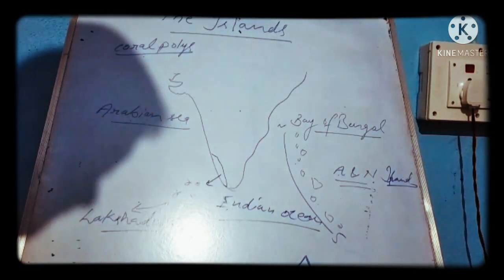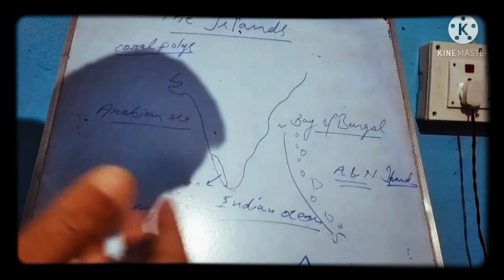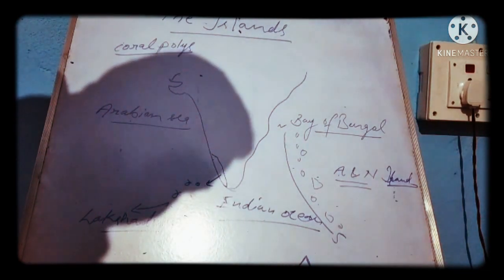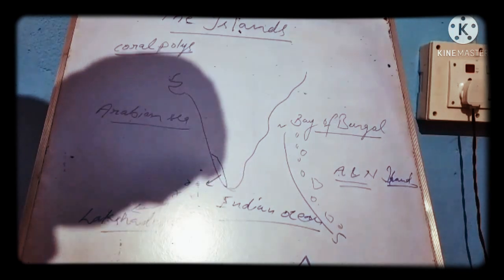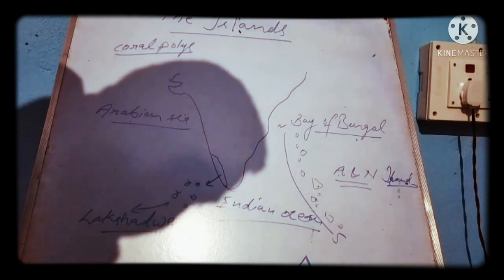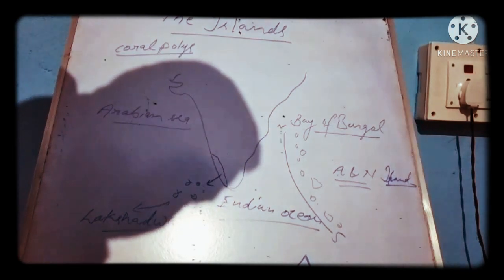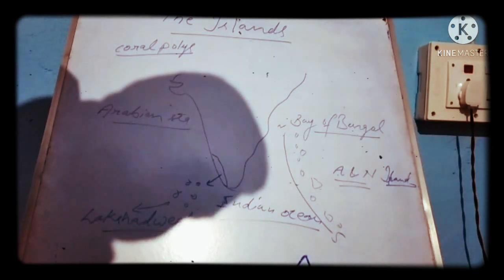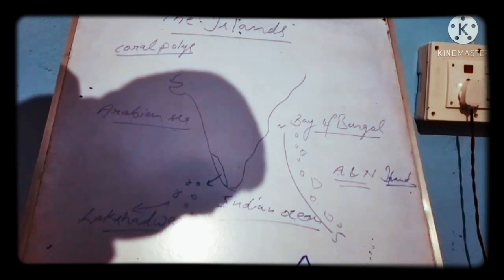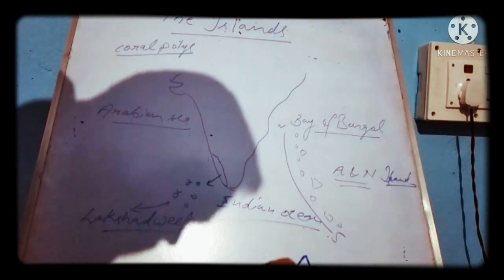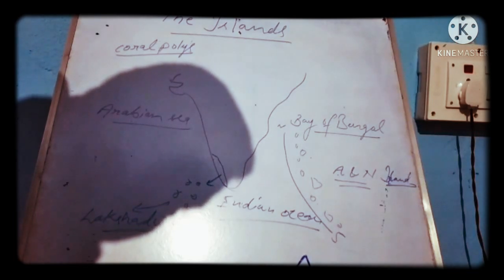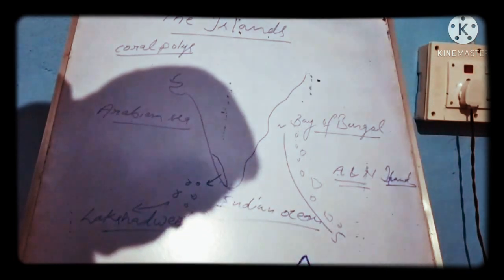They are the upper part of the submerged hills. Upper part of submerged hills means, suppose here is one hill. Hill means एक पर्वत चोटी. This part is known as the upper part of submerged hills because the remaining part of the hills is submerged. Submerged means डूब जाना. तो इस चोटी का बाकी हिस्सा पानी में डूबा हुआ है.